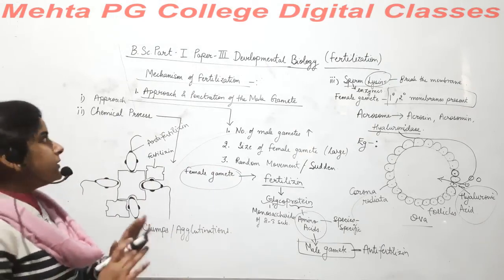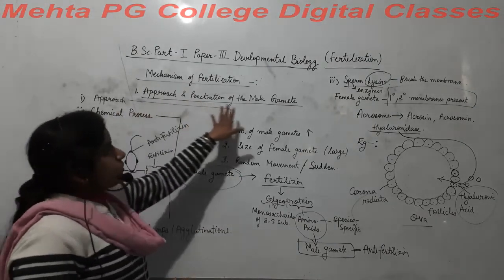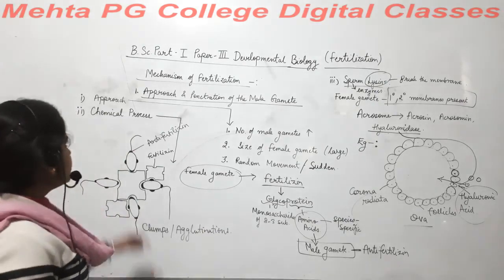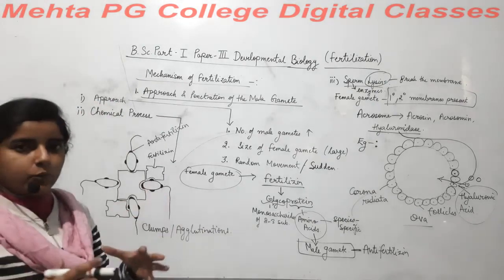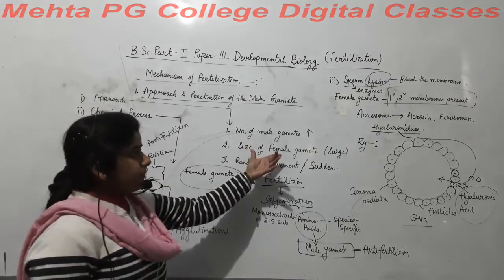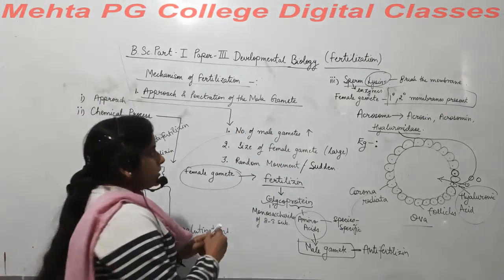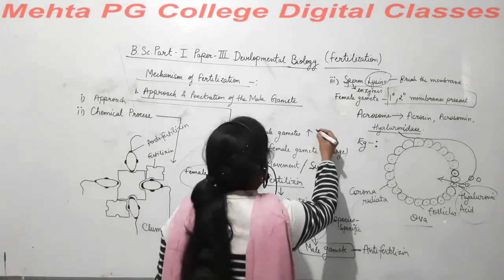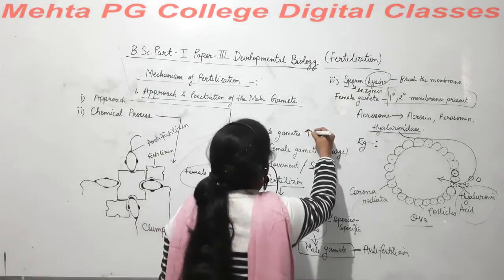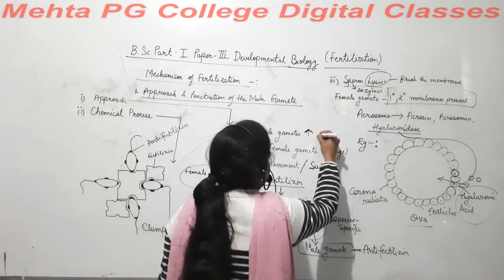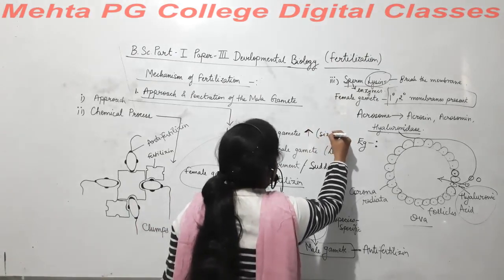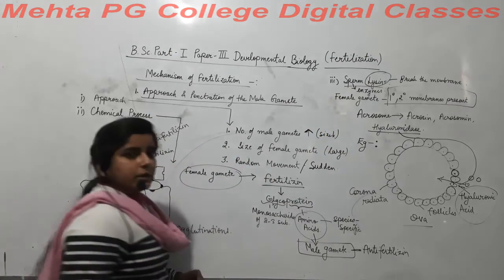Now, what did we read in the approach and penetration of male gametes? First, the approach: how they are approaching, what the size of the female gamete is, how many male gametes there are, and if the number of male gametes is high, then the size should be reduced.